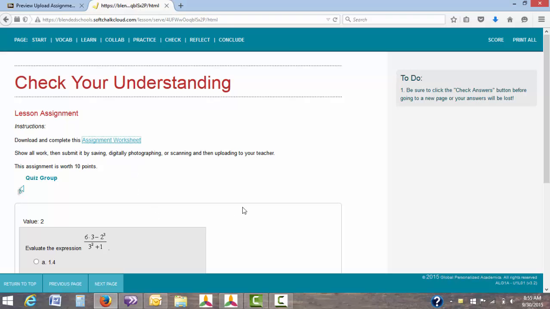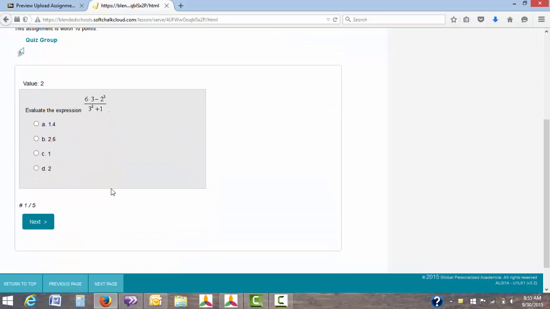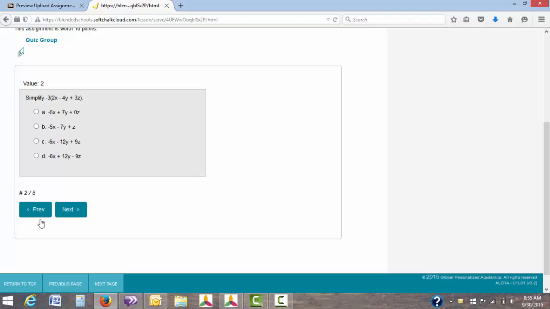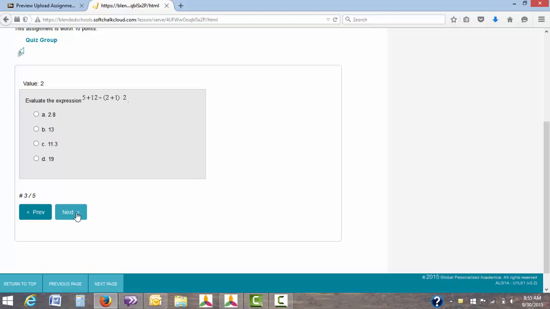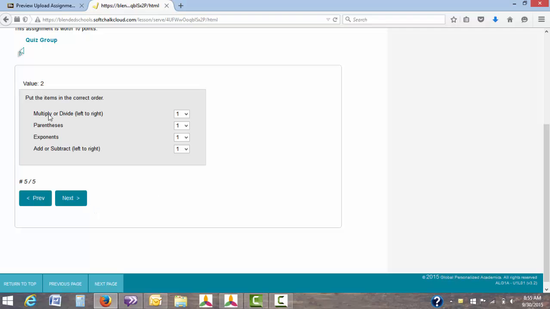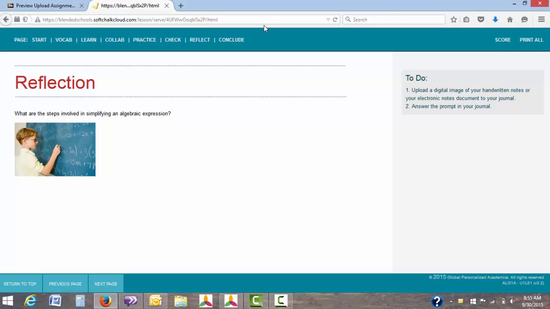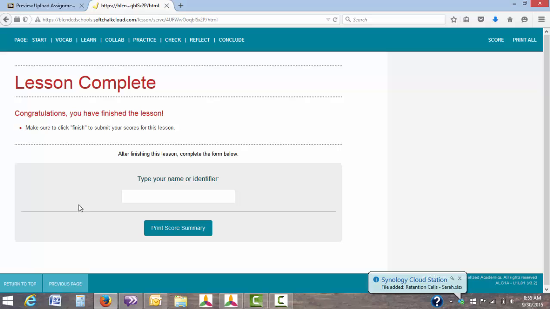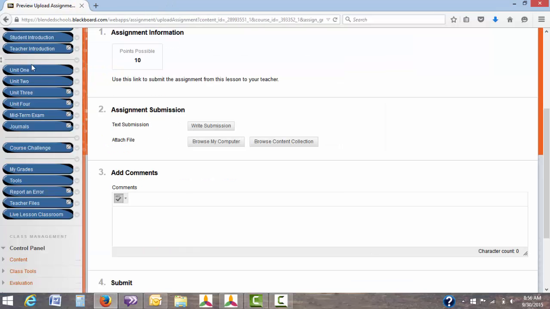Make sure you're coming back here to this tab and finishing with your quiz. In this case, there are 5 questions total. Go through all 5. When you're satisfied with your answers, click on next page. The next page will be a reflection. This would be if you would have to do the journal reflection. Like I said, you do not have to do the journal or the wiki, so we're going to skip over this and click on the next page. By clicking on the next page, it will then take you to the conclusion page. You have officially submitted your lesson to us. Then you can simply exit out and go back to Unit 1.